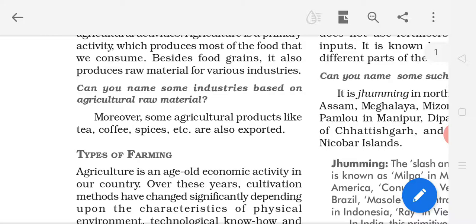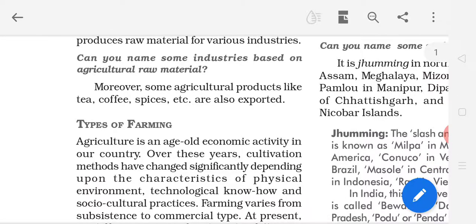So such raw material is also produced through agriculture. Can you name some industries based on agricultural raw material? Just as I explained: sugarcane for the sugar industry, cotton for the textile industry.